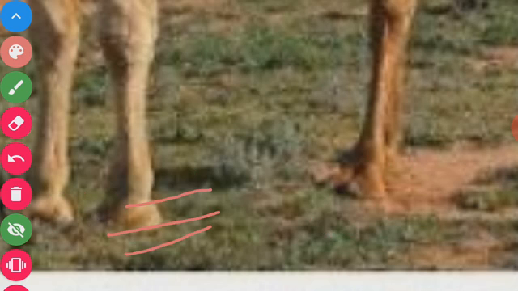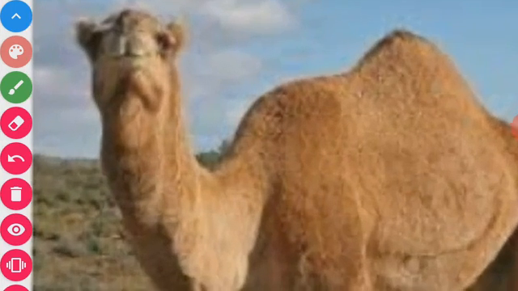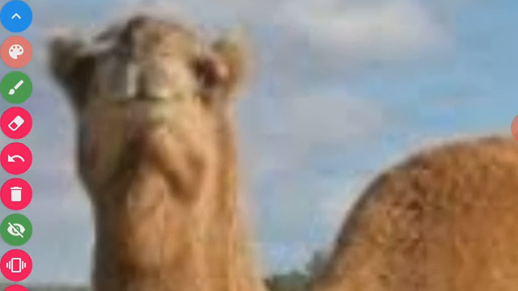One more adaptation, one more feature in the camel: it can keep its nostrils closed to protect from sand. Its eyes are covered with long eyelashes, which keep the eyes safe from the sand.